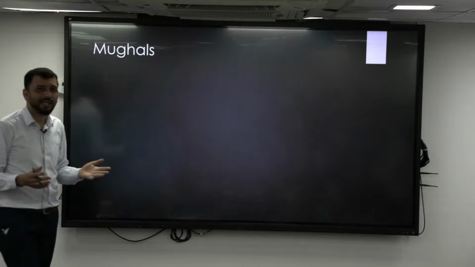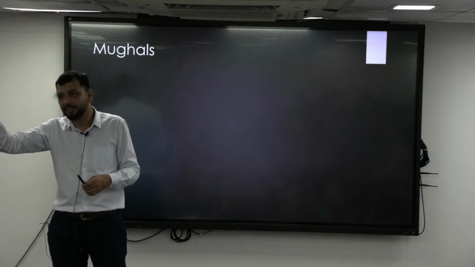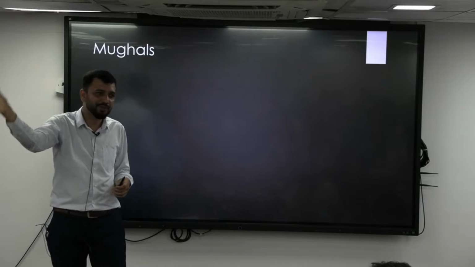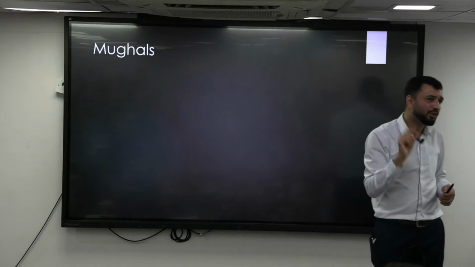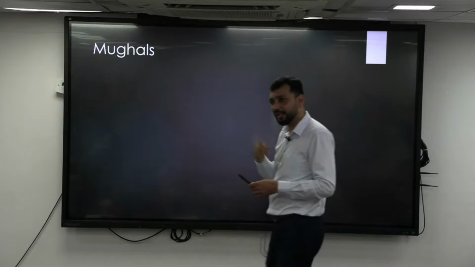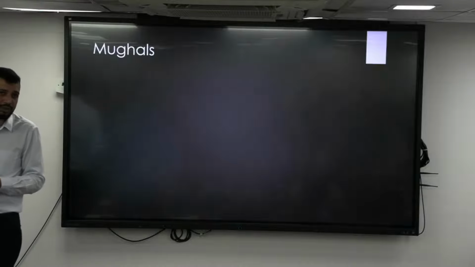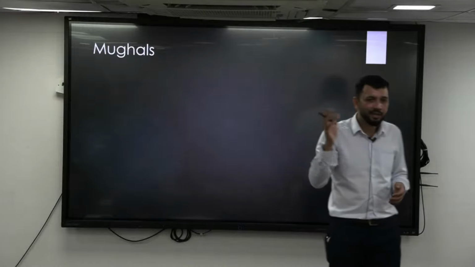Which is a kind of similar to Iktadari that we have studied, right? What was Iktadari? You know that Ikta land used to be given in lieu of cash, in the salary. Instead of giving you cash as salary, we will tell you to collect the revenue from this land and keep that. That Iktadari we studied during the period of the Delhi Sultanate, which was introduced by Iltutmish. We studied how Alauddin Khilji changed it. Later, how Iktas were made hereditary by Firoz Shah Tughlaq, that we studied in the last class, right? Now, similar to that, Jagirdari was there.